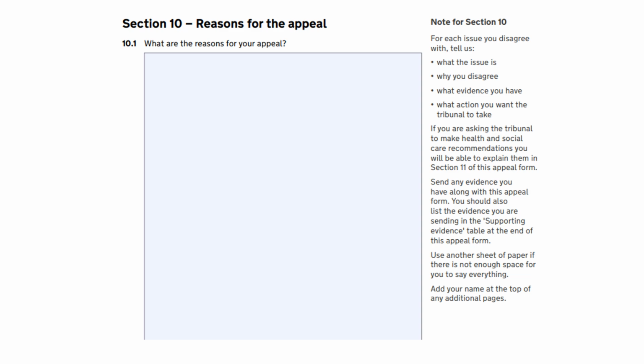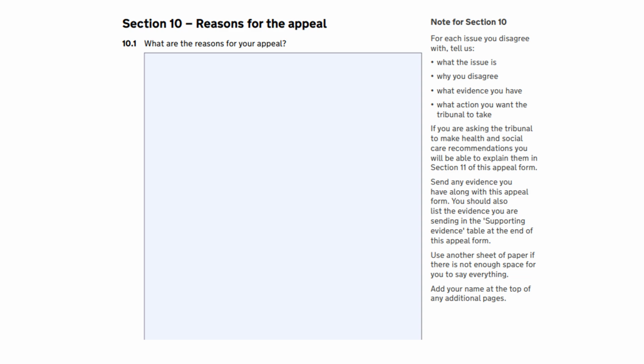Always look at the reason the local authority give in their letter. You want to make a case against these reasons. Don't get bogged down in the history. If there is a long history of difficulties between yourself and the local authority and the process, let the evidence, for example, letters or reports, speak for themselves.